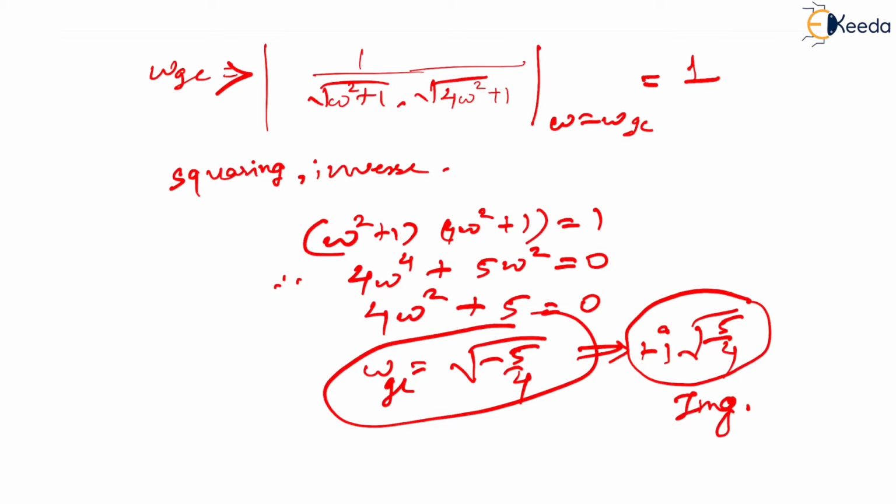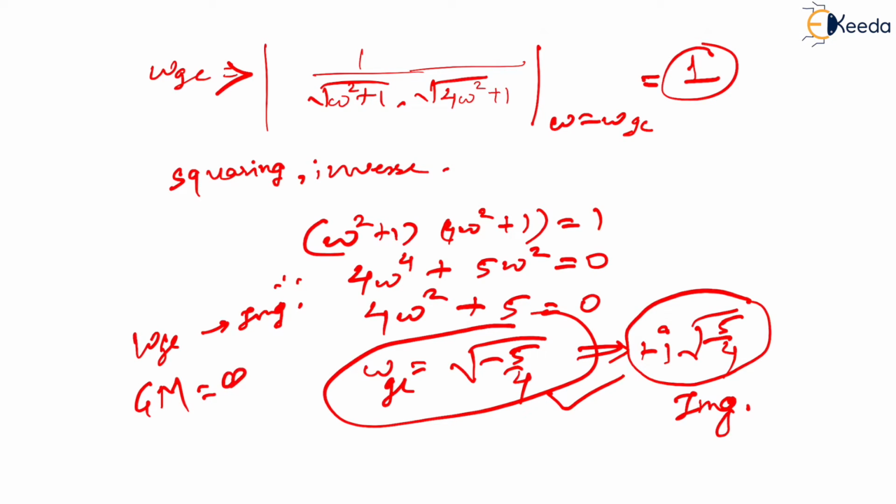That is the reason you have no frequency for which your gain is equal to 1, which means omega GC is not applicable, which means omega GC is imaginary. What does this mean? Gain margin is infinity. What do you mean by infinity?